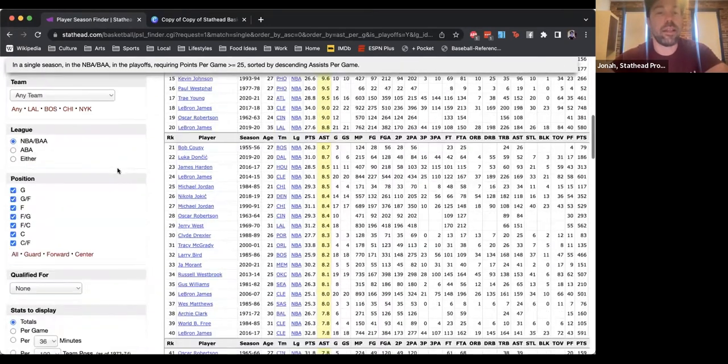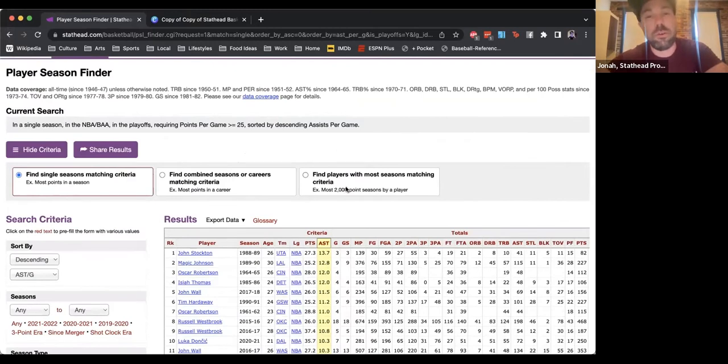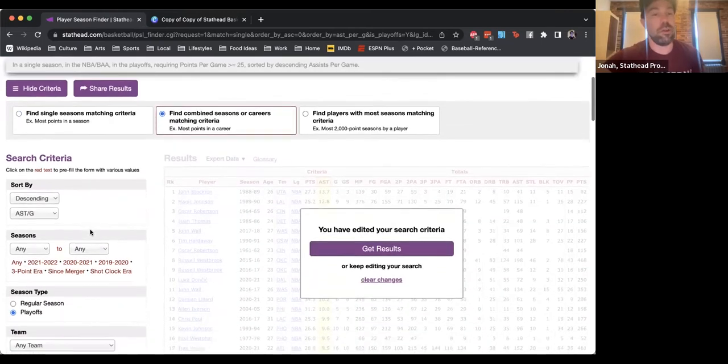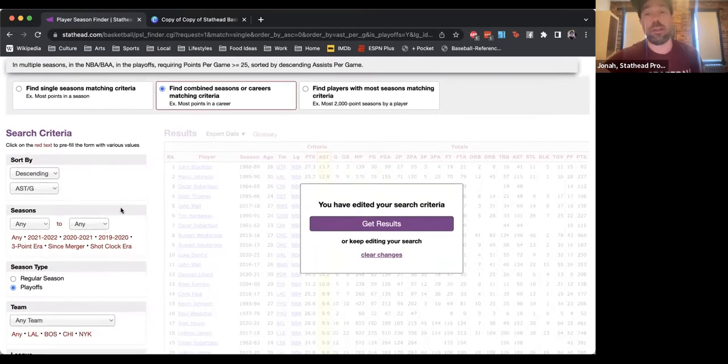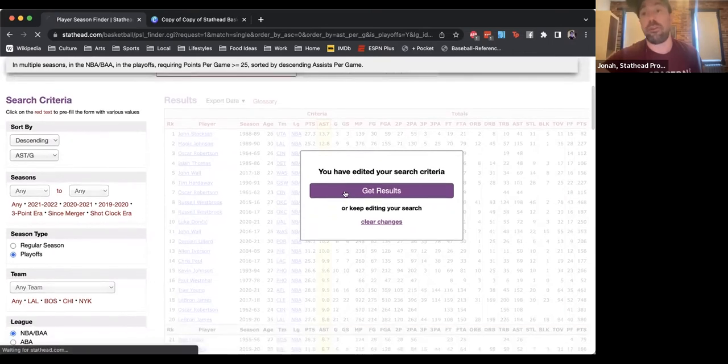So that's how you use this sidebar, but you also don't want to miss this top bar. Up here, there are search options. Right now I'm searching for single seasons, just one year, but I could do combined seasons. So right now it would search players who average 25 points per game in the playoffs for their career.